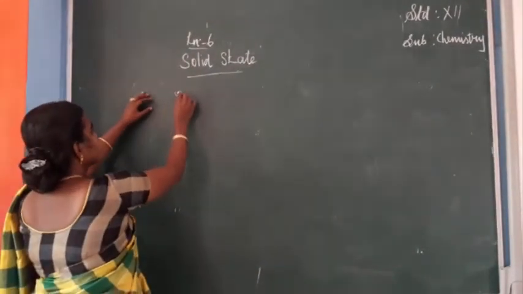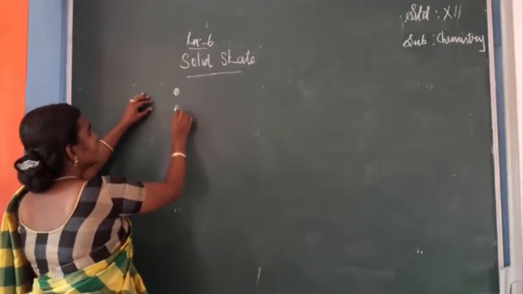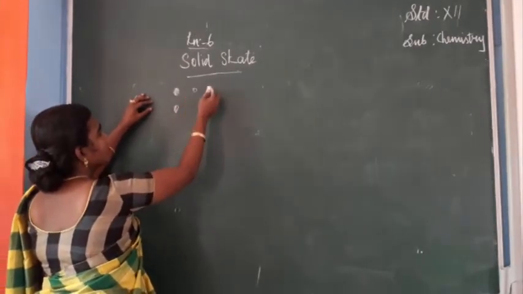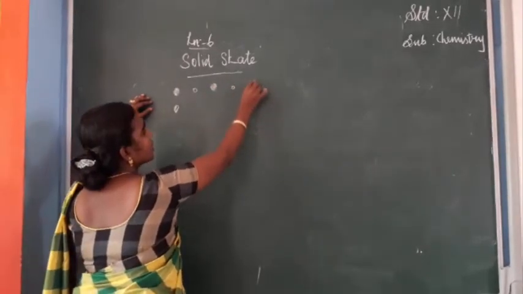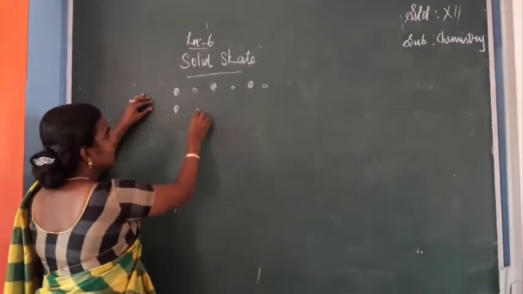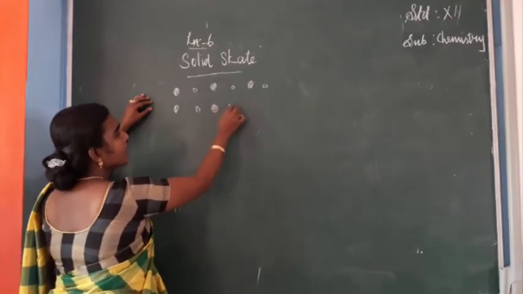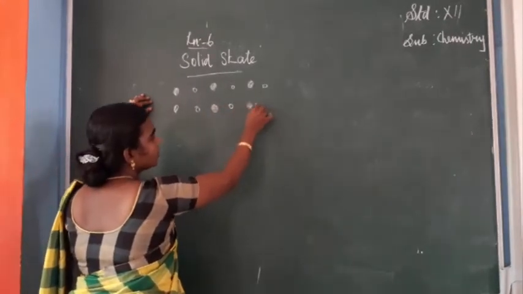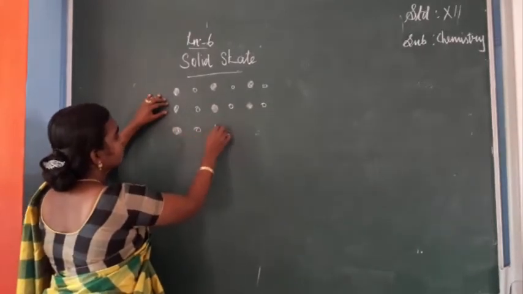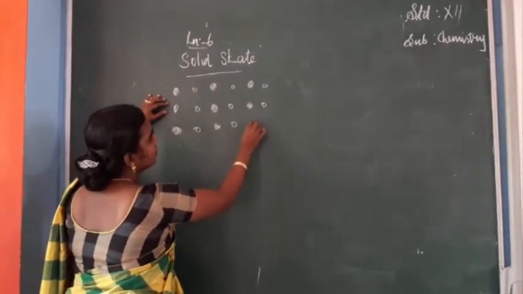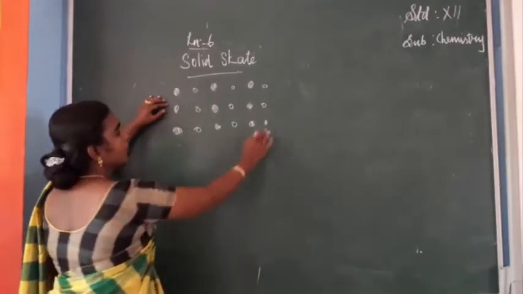So consider like this: one positive atom, a negative atom, then a positive atom and a negative atom, arranged in an orderly manner.